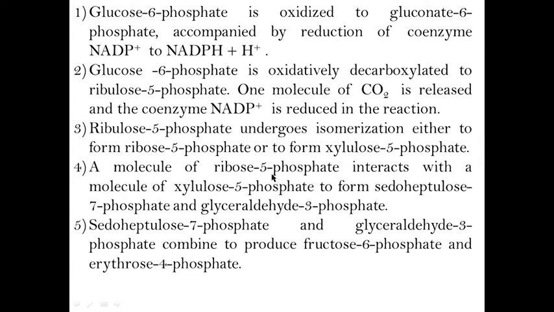A molecule of ribose 5-phosphate interacts with a molecule of xylulose 5-phosphate to form sedoheptulose 7-phosphate and glyceraldehyde 3-phosphate. Sedoheptulose 7-phosphate and glyceraldehyde 3-phosphate combine to produce fructose 6-phosphate and erythrose 4-phosphate.